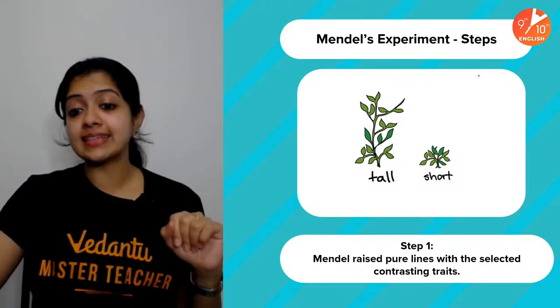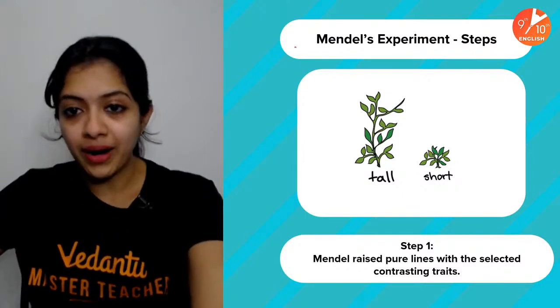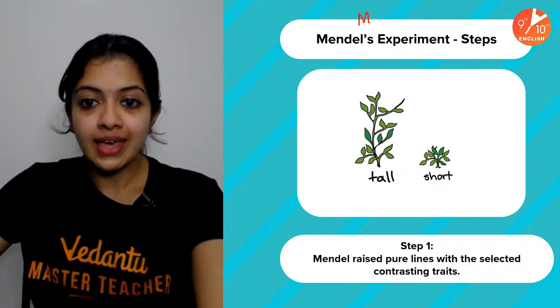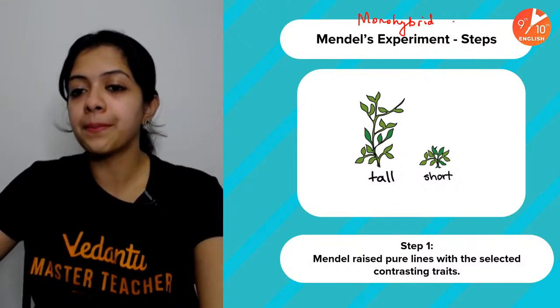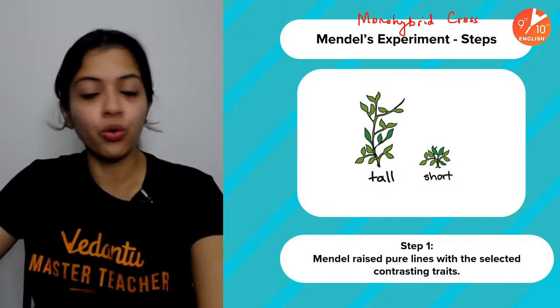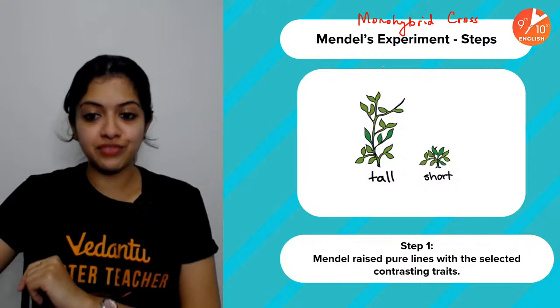One character, yes. Aditya says, the kind of experiments wherein only one contrasting pair of characters is considered at a time. That is what we call monohybrid cross. Okay? Exactly. Yes, one contrasting pair of characters.